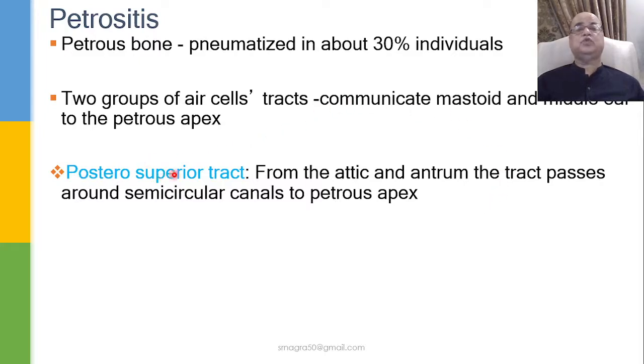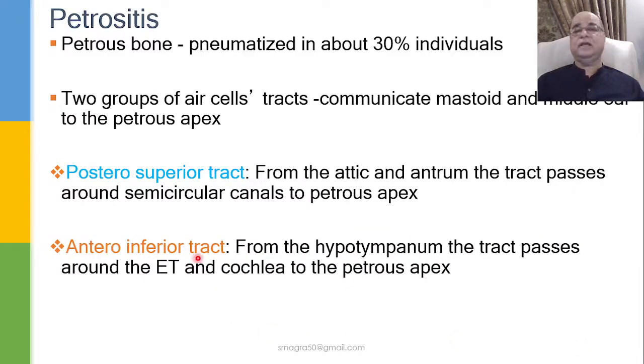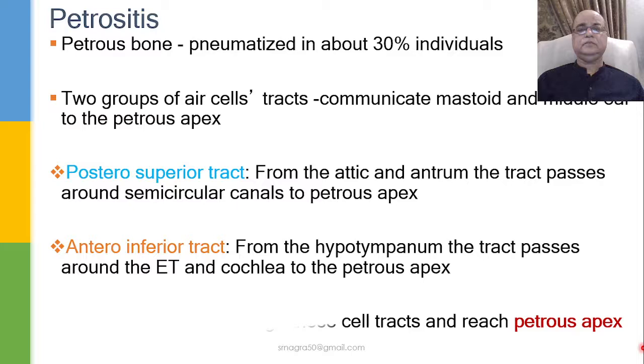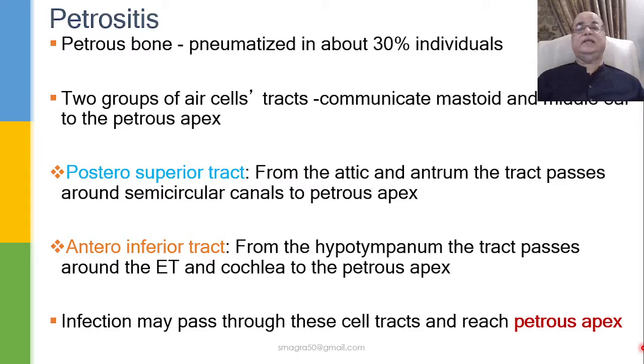One is the posterior tract, which is from the attic and the antrum, and this tract passes around the semicircular canals to the petrous apex. The other group is the antero-inferior tract. As the name indicates, it is from the hypotympanum. This tract passes around the eustachian tube and the cochlea to the petrous apex. And the infection may pass through these cell tracts and reach the petrous apex.